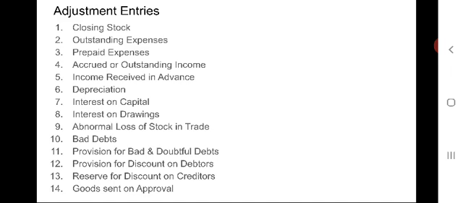So, for this, interest on capital account debit to capital account, and profit and loss account debit to interest on capital account. These two entries are to be passed. It is shown on the debit side of the profit and loss account. It is shown on the liability side by way of addition to the capital.